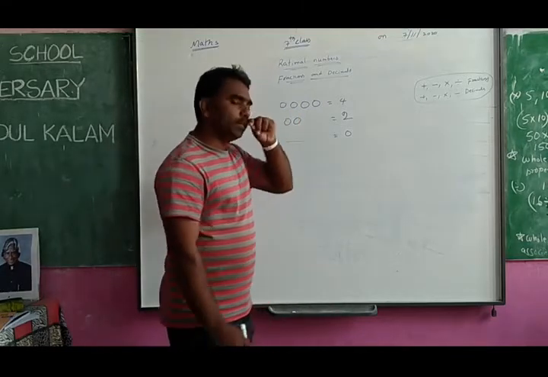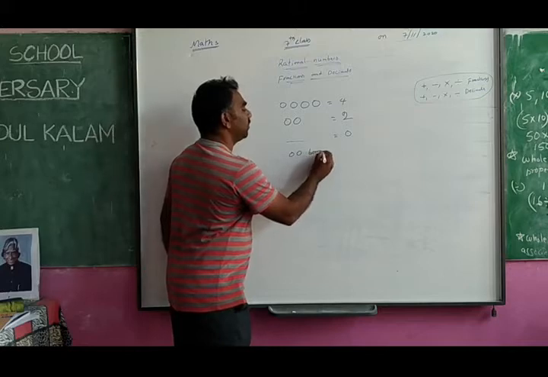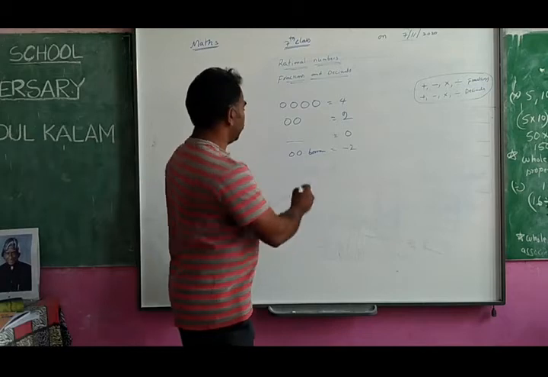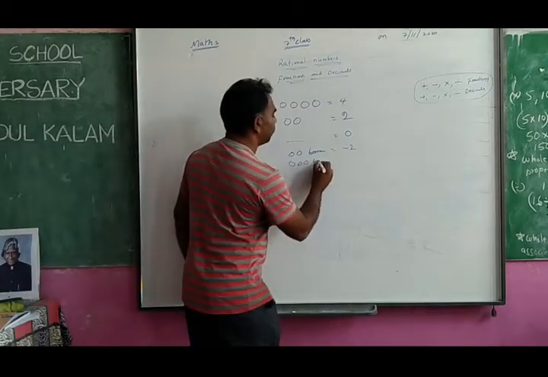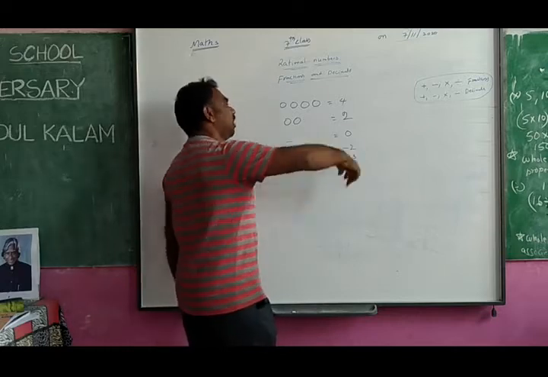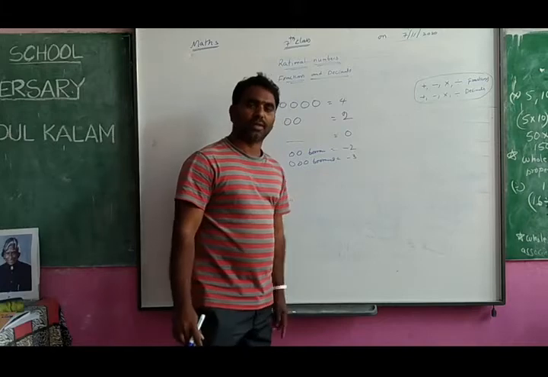Suppose you borrowed something, you borrowed 2, then you will say -2. You borrowed these, then you will say -3. For all of these there is a situation, and according to the situation you can denote the number.